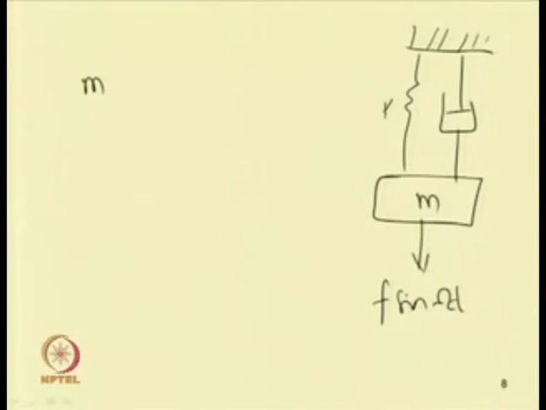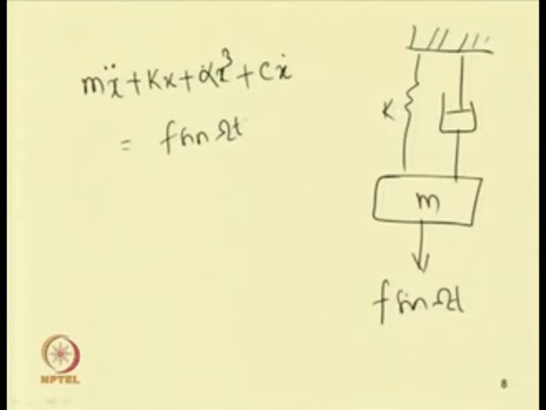So, when I am writing this equation, this is the inertia force, then the spring force I will keep nonlinear, that is k x, the linear spring force, plus alpha x cube. So, this is the cubic nonlinearity, plus I can add the damping C x dot, equal to F sin omega t. In this case we can always take the scaling parameter and the bookkeeping parameter in such a way that the coefficient of the nonlinear term and of this damping term will be of one order lower than that of the linear system.